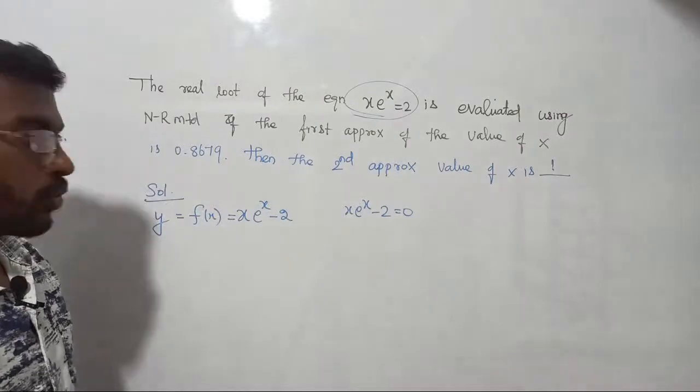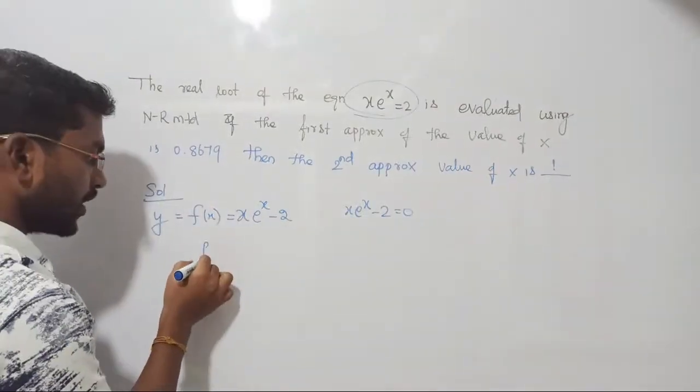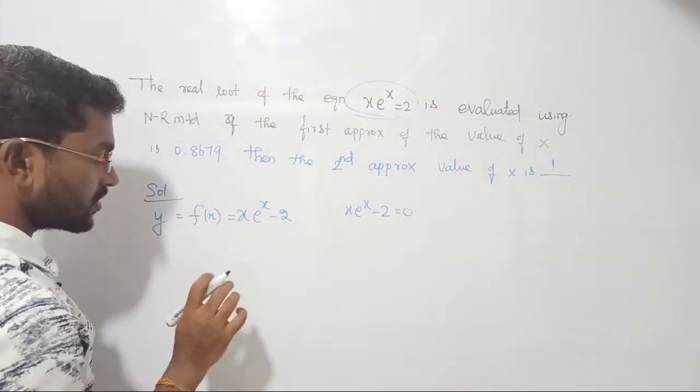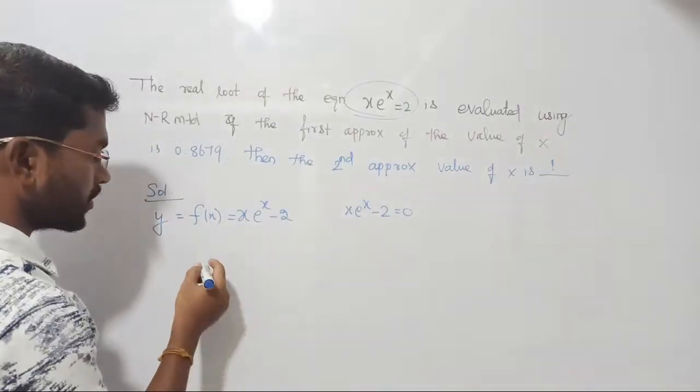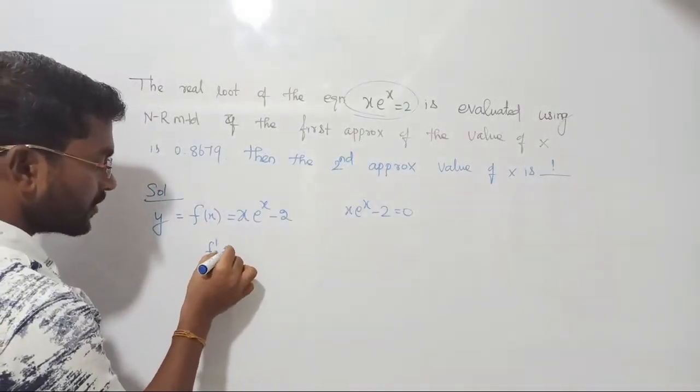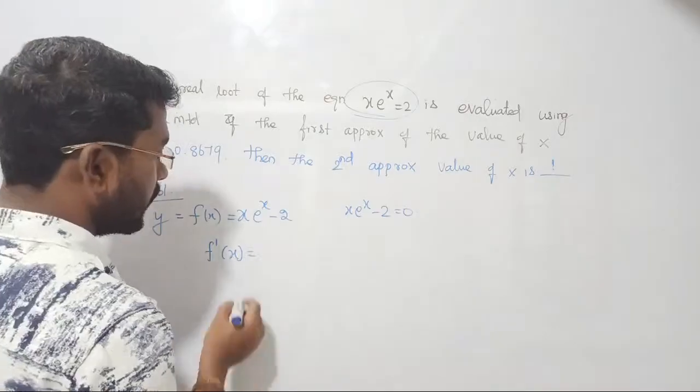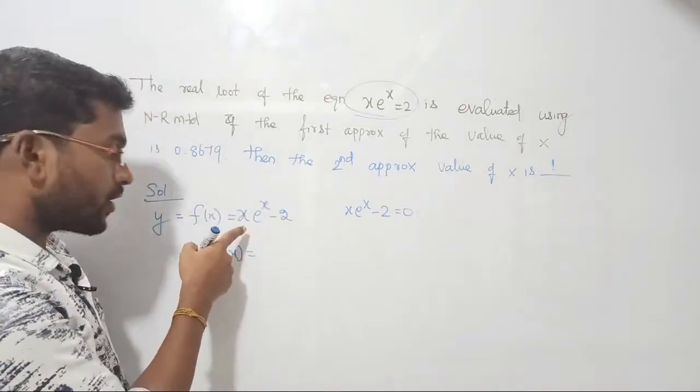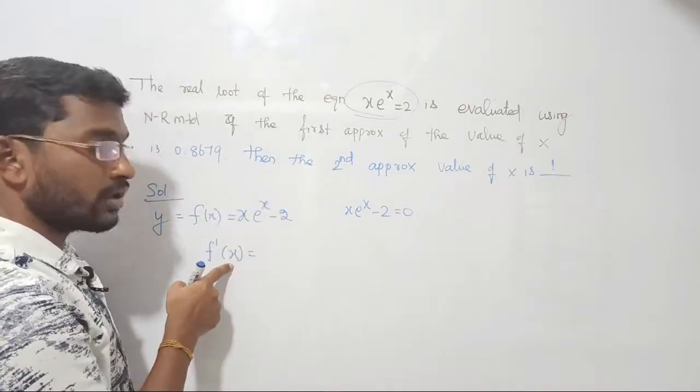That's all. Once you find the function, first you should try to estimate. In order to solve this equation by NR method, Newton-Raphson, we should estimate the value of f dash of x for that. What will f dash of x be? uv, right? There are two terms, see. There are two terms depending on the value of x.